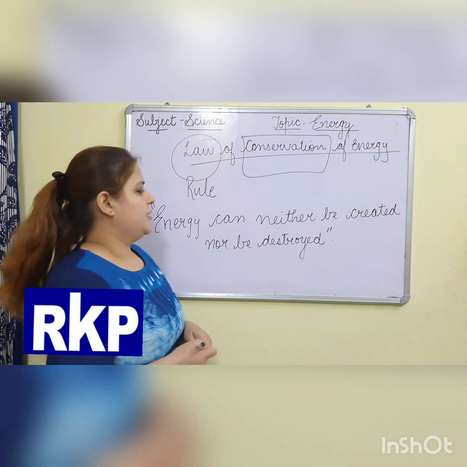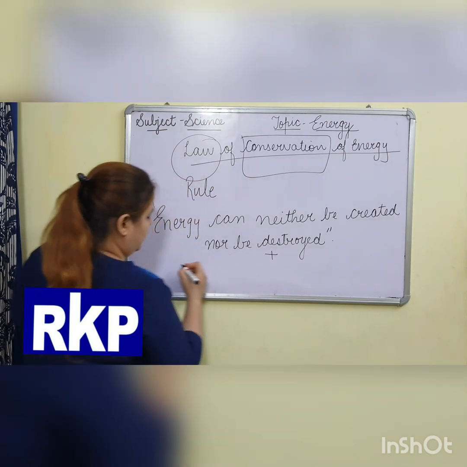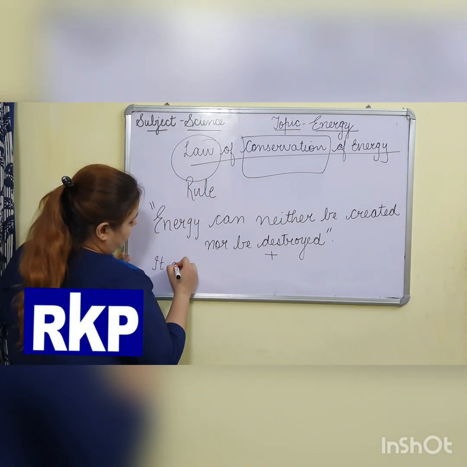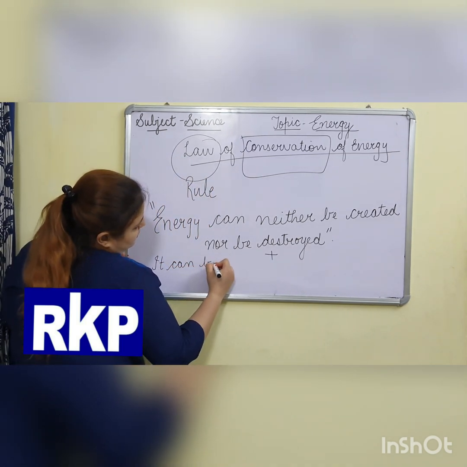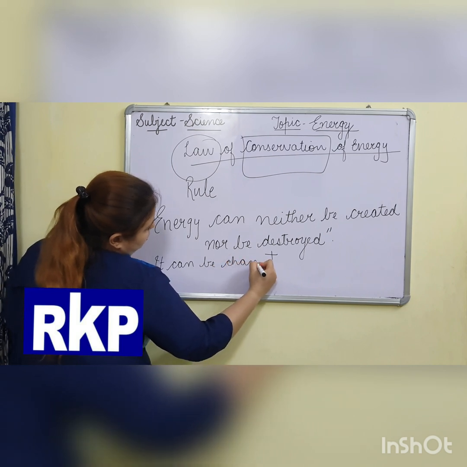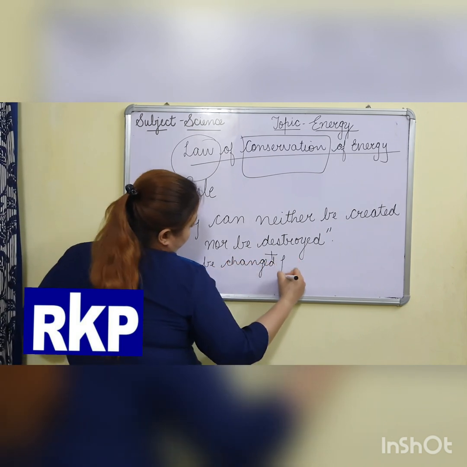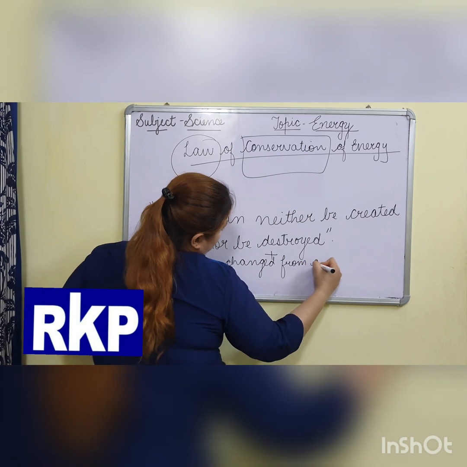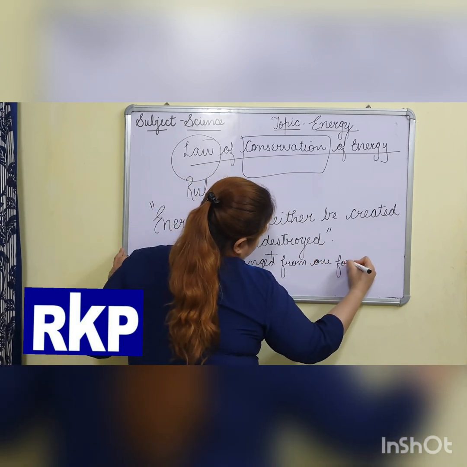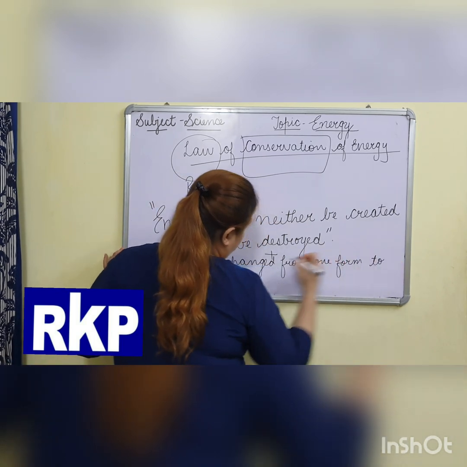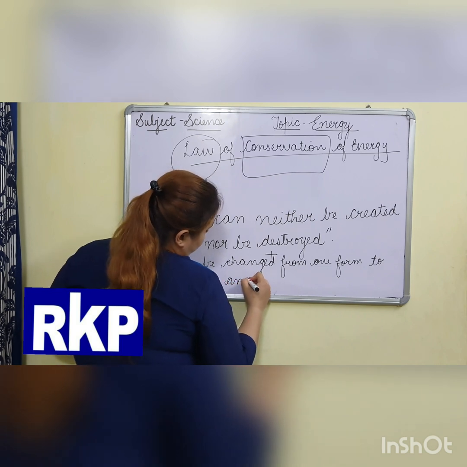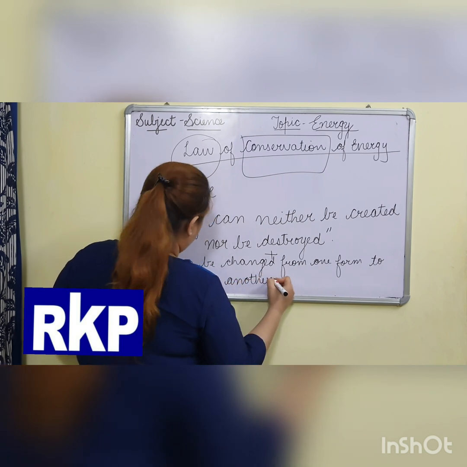It is incomplete. It can be changed from one form to another. Energy can neither be created nor be destroyed.